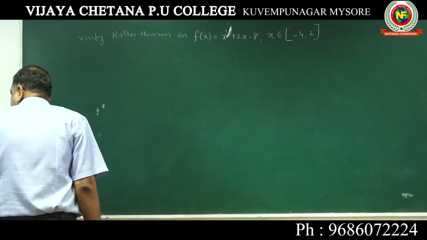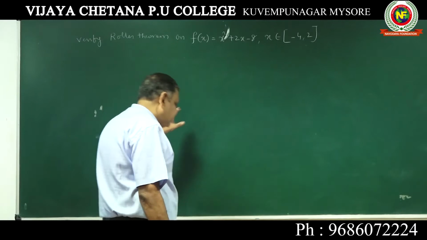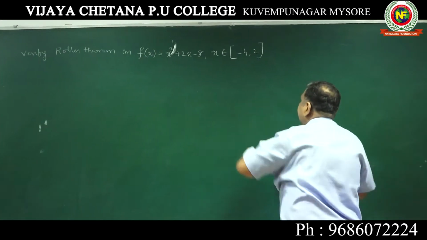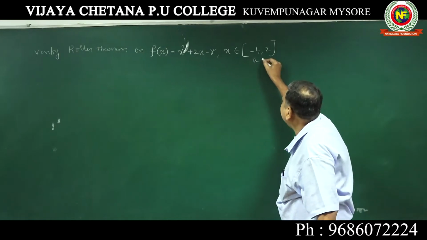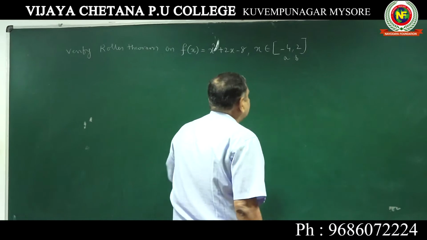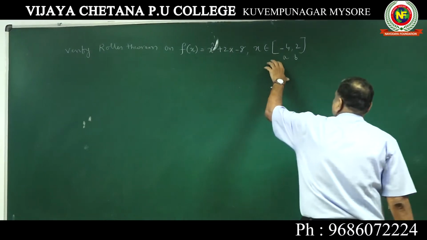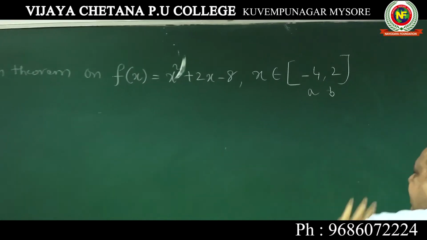Otherwise they may also give in the interval a is equal to -4, b is equal to 2. Both are same. This is a, this is b. If they give a is equal to -4, b is equal to 2, they have given the interval directly. Otherwise if they ask x belongs to this, it means it should be a and b.